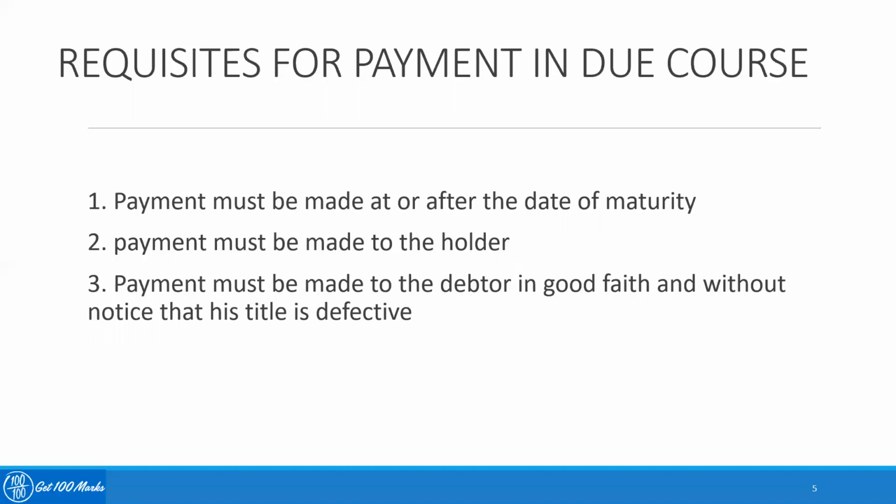So there is a drawer who signs the check. The bank should be very much confident that the title of that person is in good faith. That means he does not have any criminal background, or any case is not happening in his name, or there is not a garnishee order which is issued in his account. So all these things are taken care of, and the banker is very sure of the fact that the debtor is in good faith and without having a defective title, and then the bank is making a payment against that instrument, then that becomes a payment in due course. So these are the requisites for payment to be considered as a payment in due course.